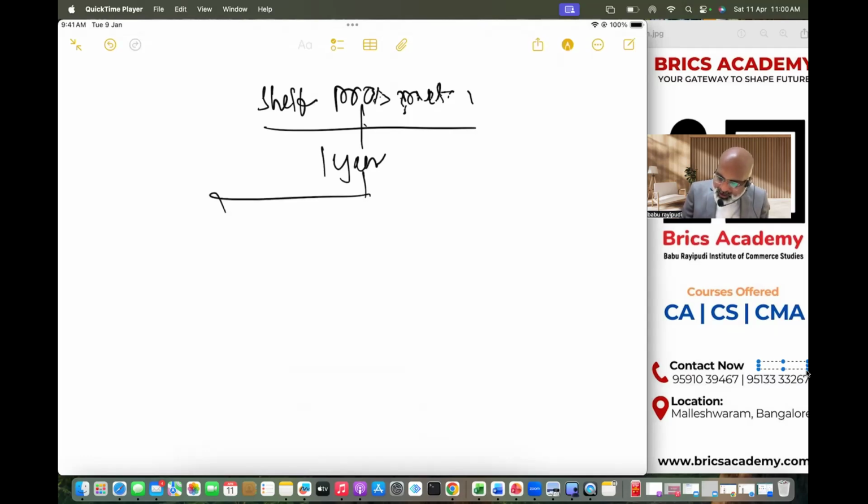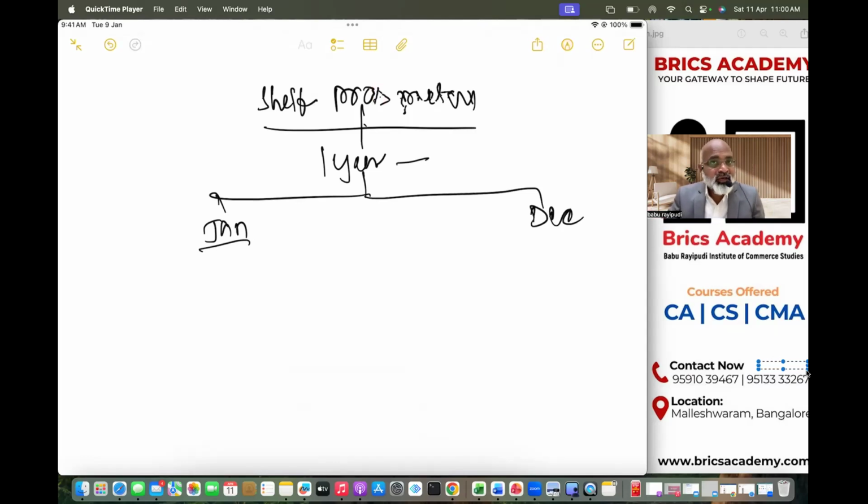Instead of issuing a prospectus every time you go for an issue of securities, you will use this prospectus for 1 year. I'm taking an example: in the month of January, you have issued a prospectus in the name of shelf prospectus. It is valid for 1 year.